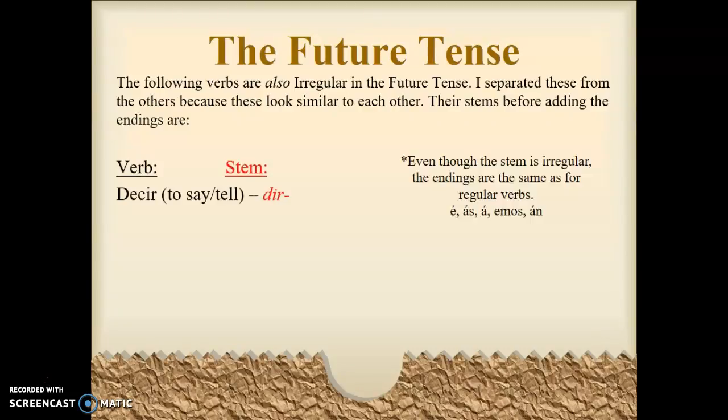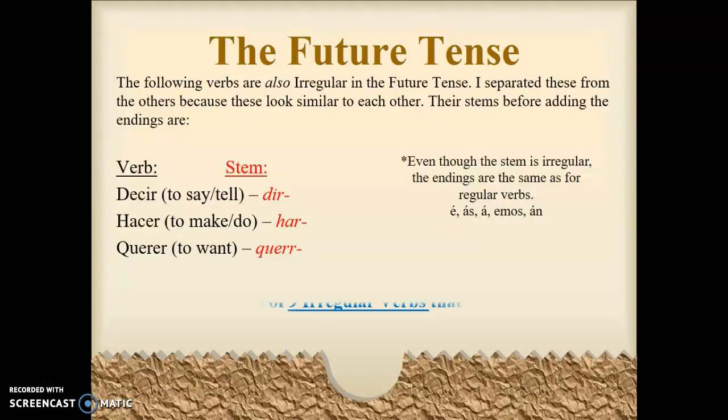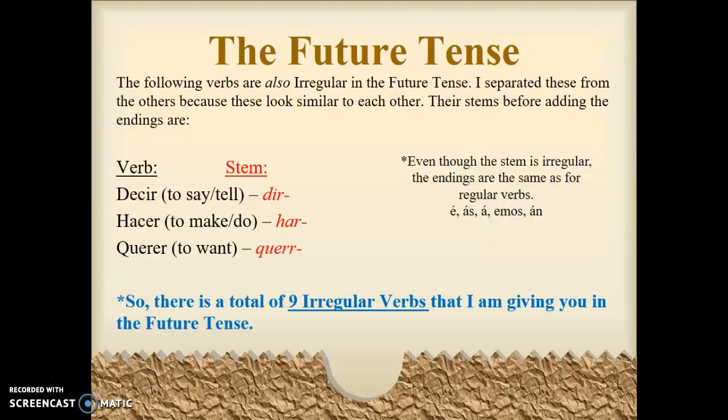This one is decir, to say or to tell. The stem is dir. Hacer, to make or to do. The stem is har. Querer, to want, is querr. Okay, so there's 9 irregular verbs total that I'm giving you in the future tense.